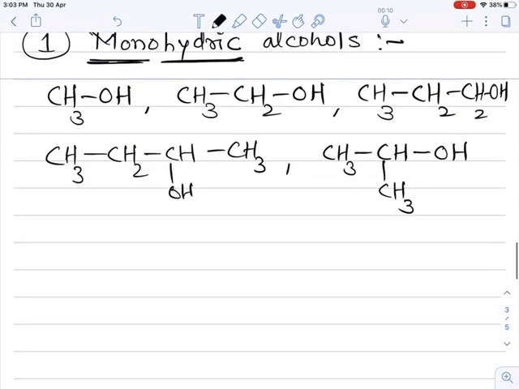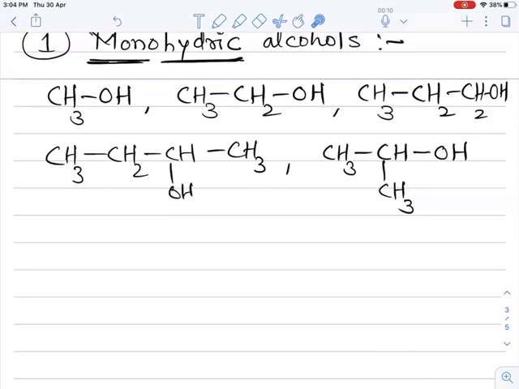If you observe all these alcohols, how many OH groups are present in their molecules? Only one OH group is present. So these are all examples of monohydric alcohols.